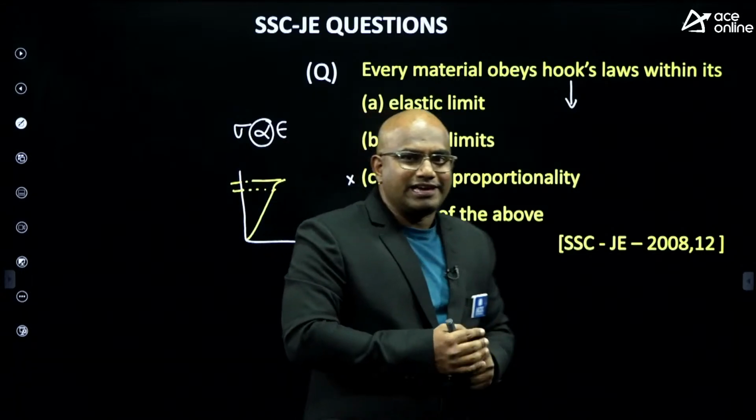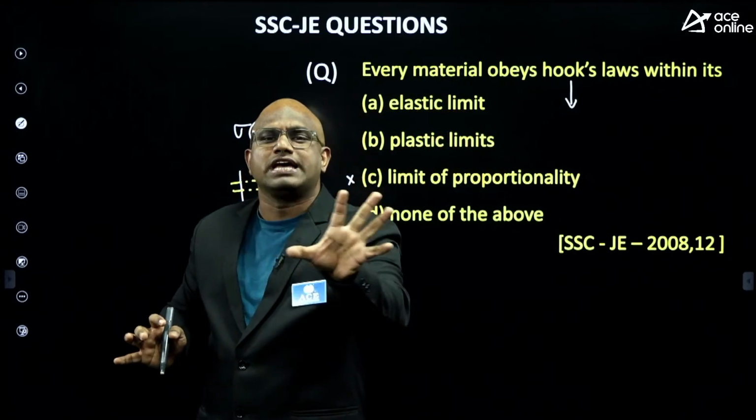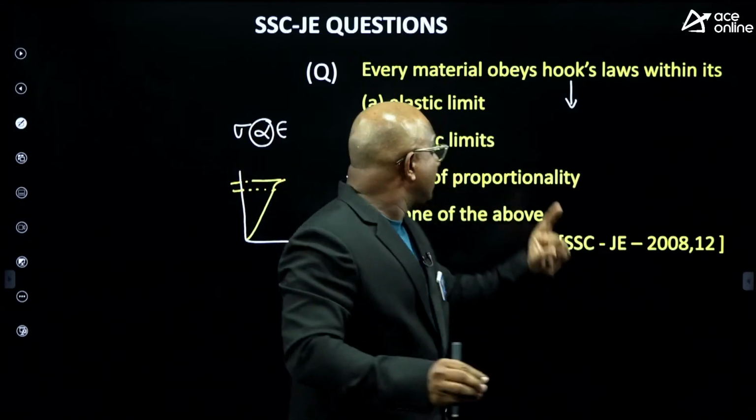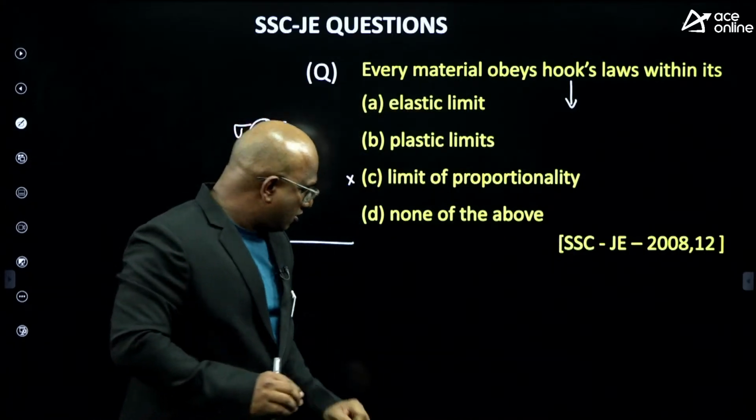Let me repeat. Whenever the proportionality limit is given in the options, the answer should be, no second thought, the proportionality limit. If the proportionality limit is not given, then choose the elastic limit as the right answer. I hope this is clear for you. Okay, now.